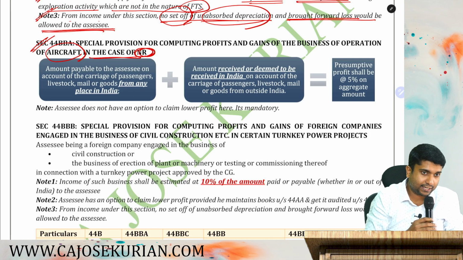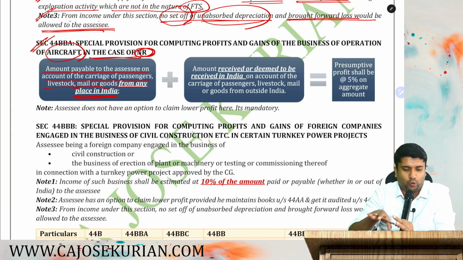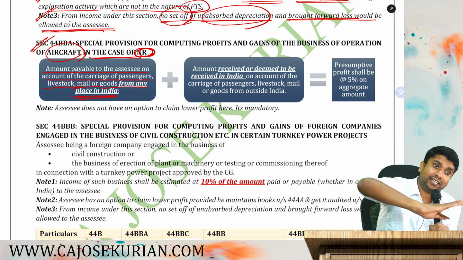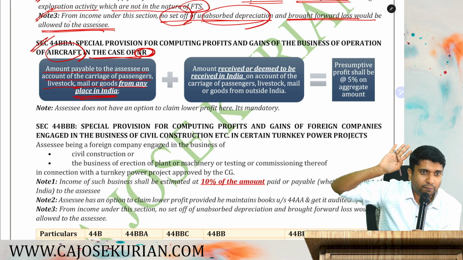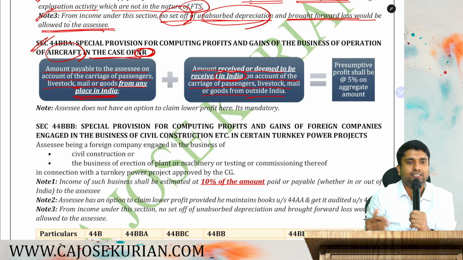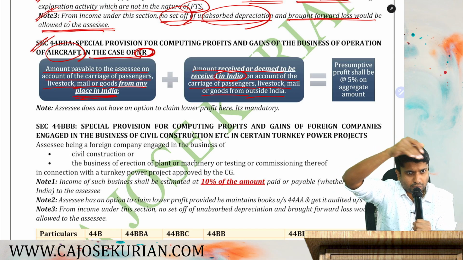Let's understand what exactly 44BBA is. The amount payable to the assessee on account of carriage of passengers, livestock, mail or goods from any place in India. You are taking passengers, goods, etc. from any place in India. You are not dropping them to India, you are taking them from India. For that you are getting an income, plus the amount received or deemed to be received in India on account of carriage of passengers, livestock, mail or goods from outside India. You are taking them from outside India, but you are receiving the payment in India. Both incomes have to be added.